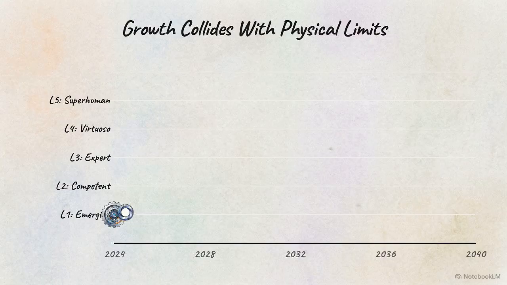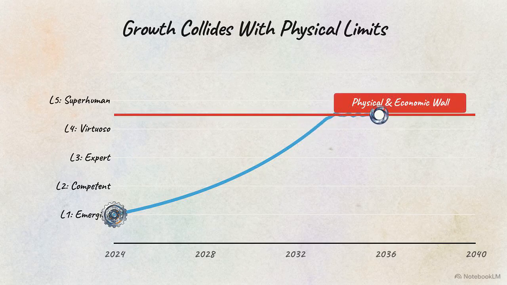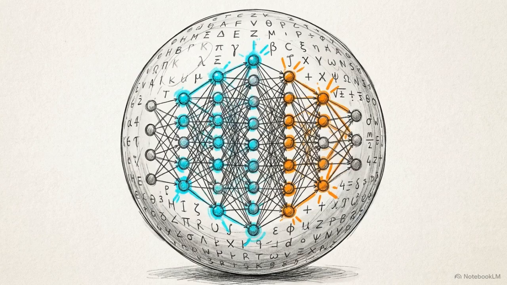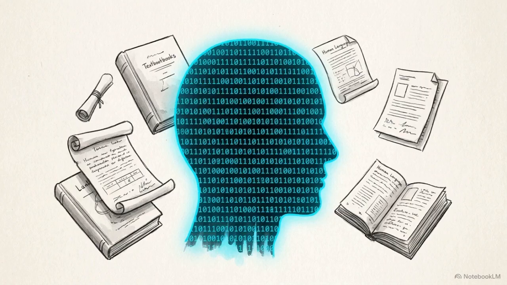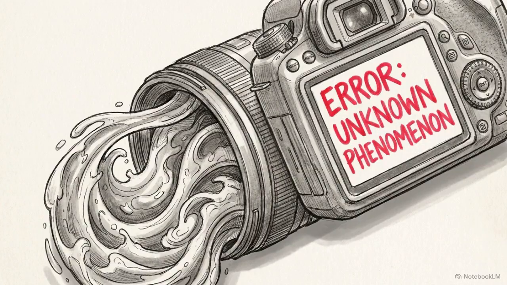Predicting the arrival of ASI requires calculating when these digital growth curves will collide with the constraints of economics and physics. The 6th bottleneck for digital ASI is the abstraction barrier. DeepMind researcher Alexander Lerchner formulated the hypothesis that AI models trained on human cognitive products are permanently bounded by existing human conceptual frameworks. Current foundation models excel at recombining human symbols to pass standardized tests. They lack the mechanism to independently observe raw phenomena and extract a novel physical law from scratch.